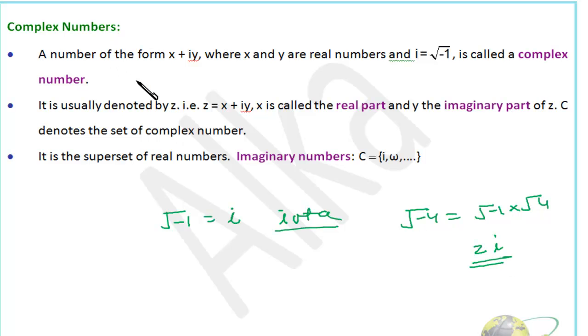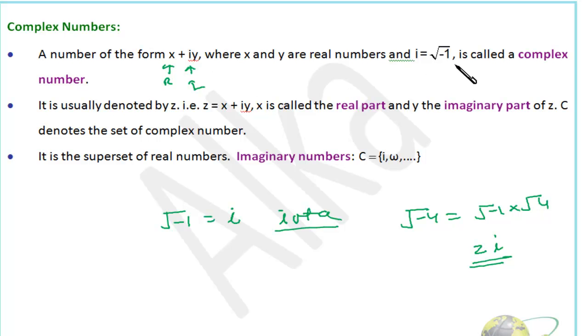Now what are complex numbers? See, a number of the form x plus iy, where x is a real number and y is an imaginary number. So a combination of real and imaginary represents a complex number. Whether it is an addition sign or a negative sign, a combination of real and imaginary is a complex number. We'll study complex numbers in detail in our complex number topic. As of now, I'll just give you a brief idea of complex numbers. So you should be clear about numbers, basic properties of numbers, and basic definitions of numbers, right?